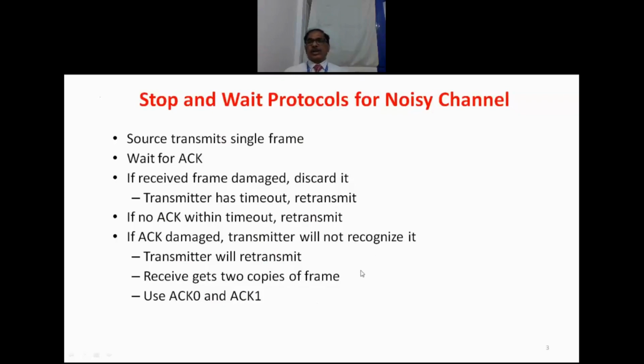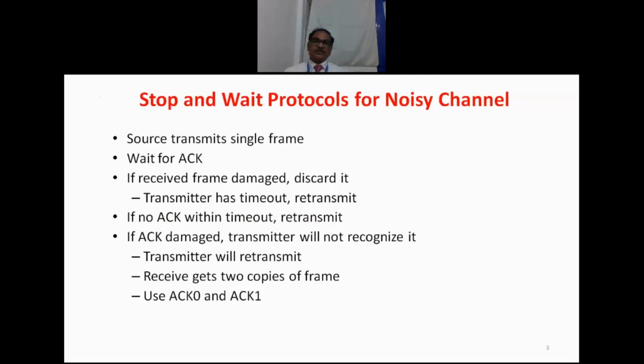That is why in a noisy channel, both sender and receiver use sequence numbers and acknowledgement numbers to avoid duplicates. The sender sent it a second time because the acknowledgement was damaged or not received. That is why it transmitted again.